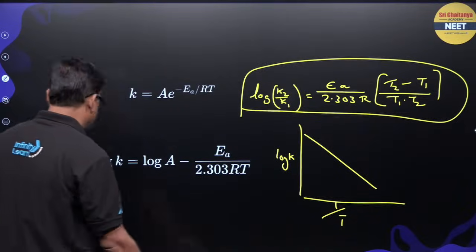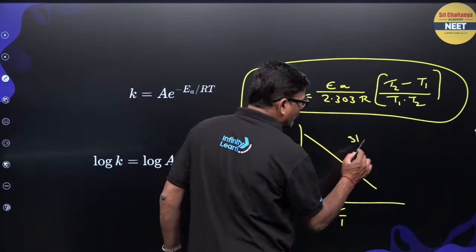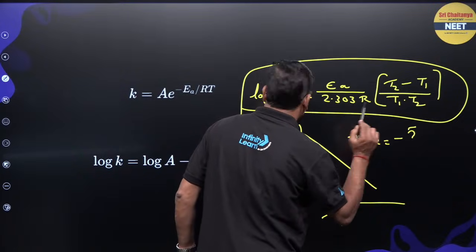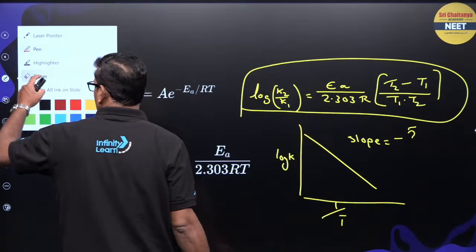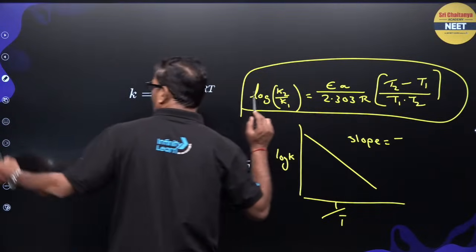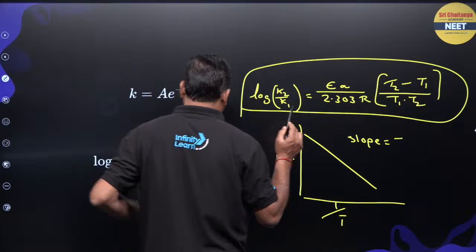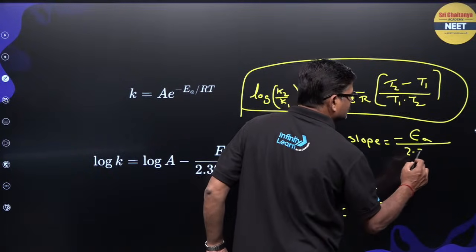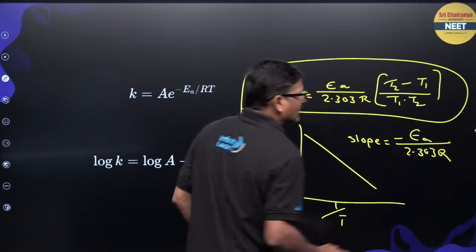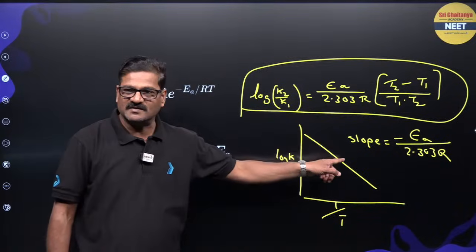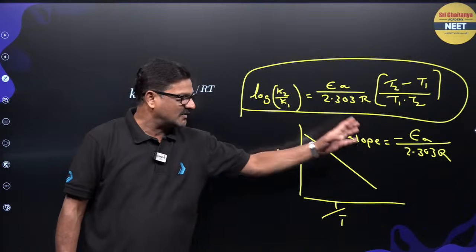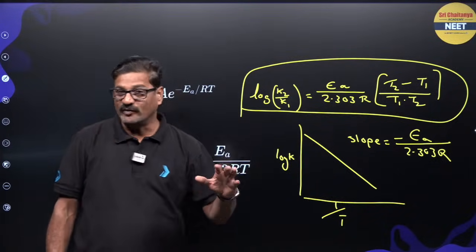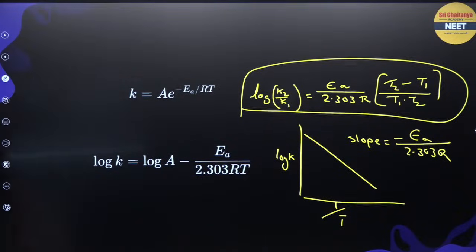In that, slope will be minus Ea by 2.303 R. I want to say, if the slope is given in the examination, you are asked to calculate activation energy. It is a very important aspect. Moving ahead, the graphs here.